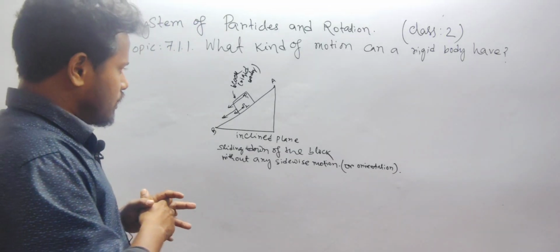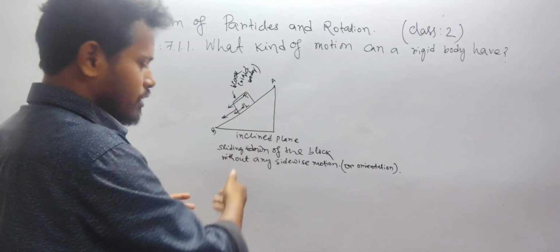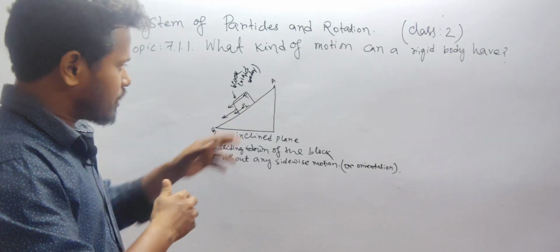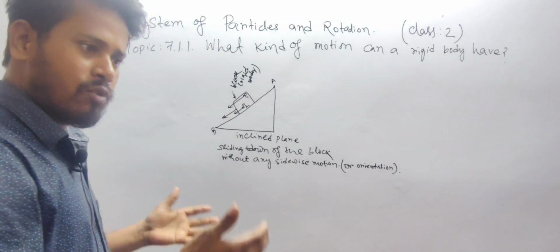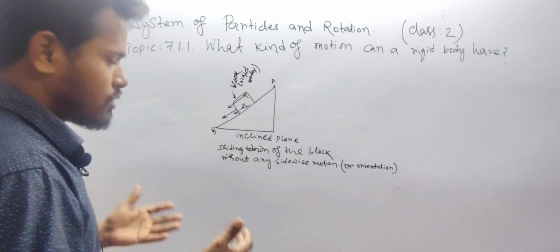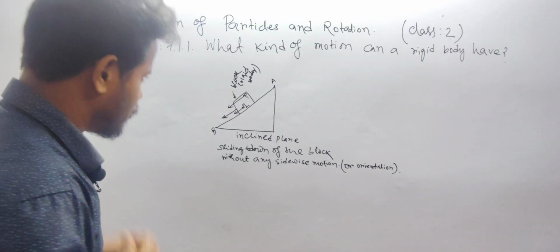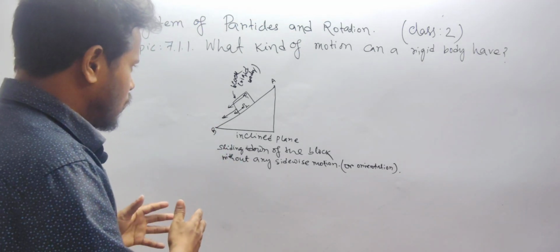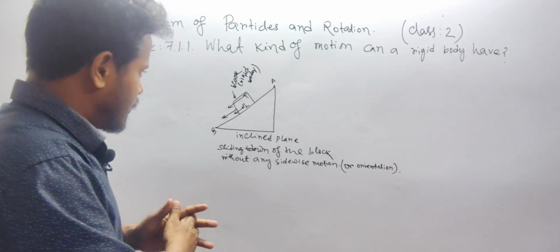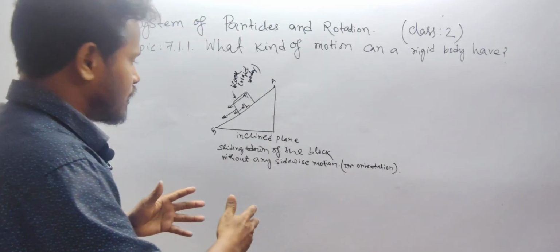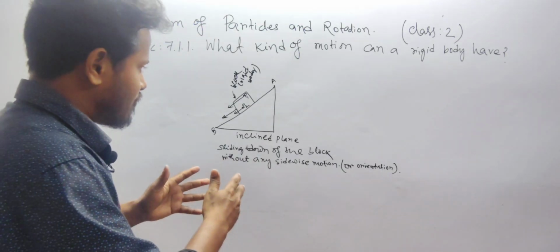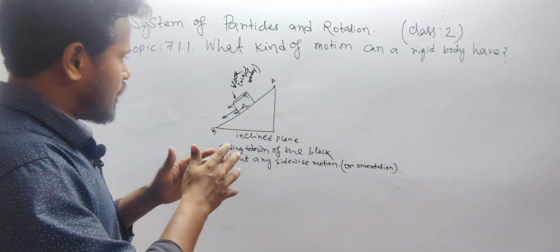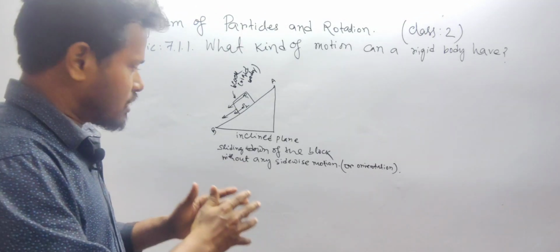We can consider this body a rigid body, and so a system of particles. Inside the body we can see two particles, P1 and P2. We know that an enormous number of particles are present, but for simplicity we consider only the two particles P1 and P2. When the block is slides down, the particles P1 and P2 also move in the same manner. They cover the same distances in the same time interval, they start moving at the same time, and they move in the same direction.